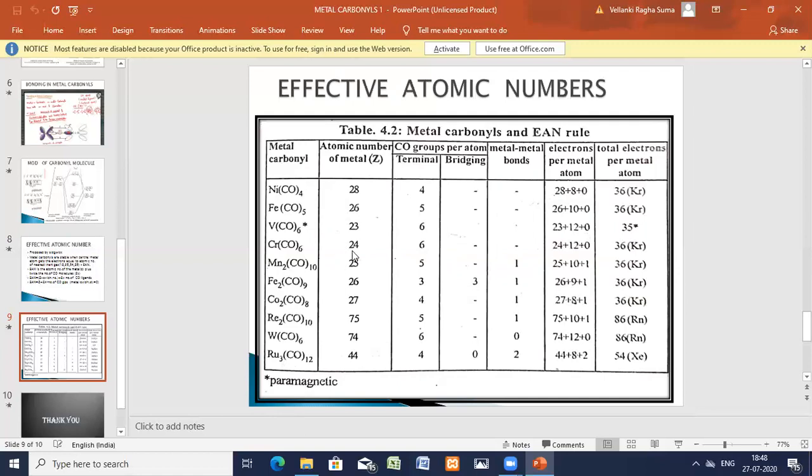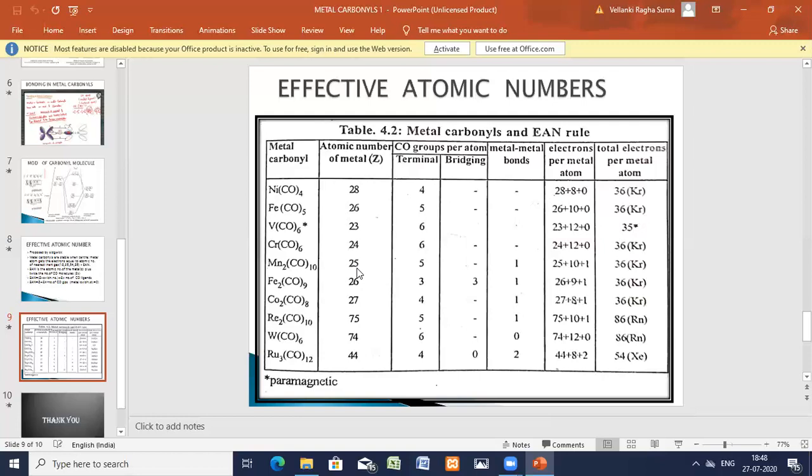Now we'll take chromium hexacarbonyl. Atomic number is 24, number of ligands is 6. 2 into number of ligands, 2 into 6 is 12. 24 plus 12 is 36. Again, we'll take binuclear metal carbonyls.